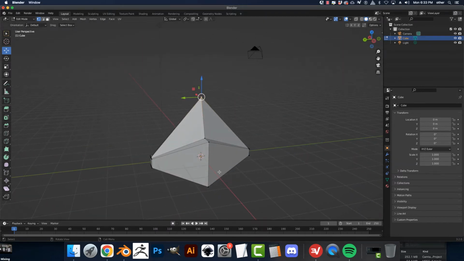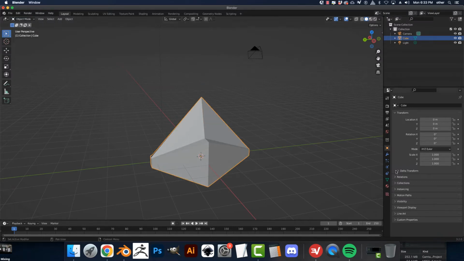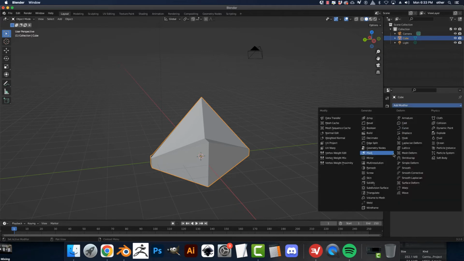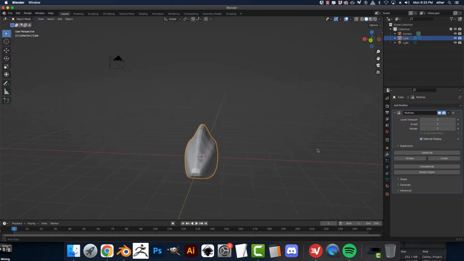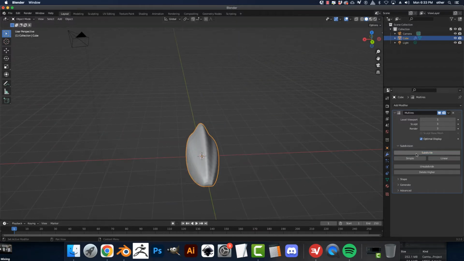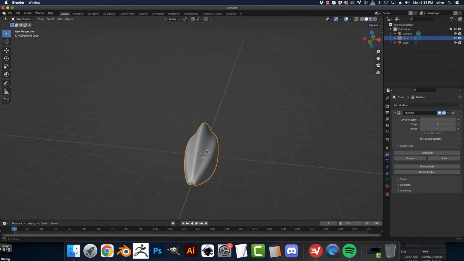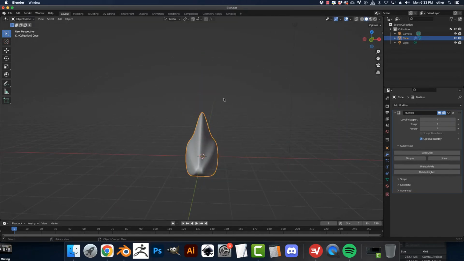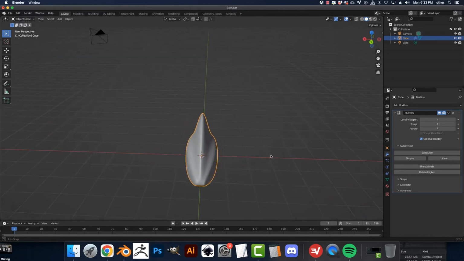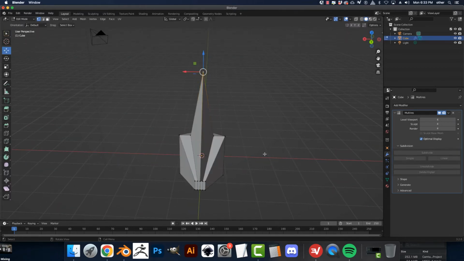Okay. And what I'm going to do with this, I'm going to turn it into this. So let's go to multi-res and hit multi-res. Subdivide it. Subdivide it. Okay, essentially I have something like this. I'll keep subdividing it until I get something super smooth. I do like it. It does need a little bit more oomph. There we go. Yeah, I like that better.